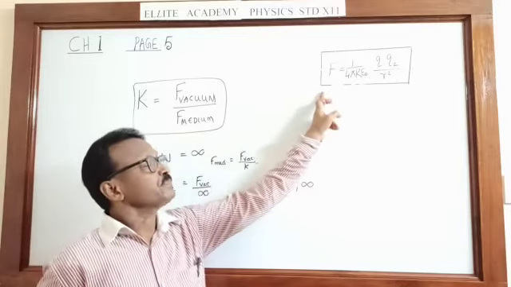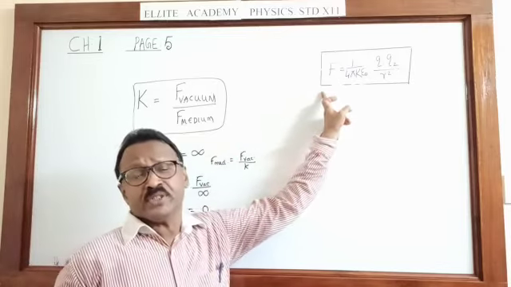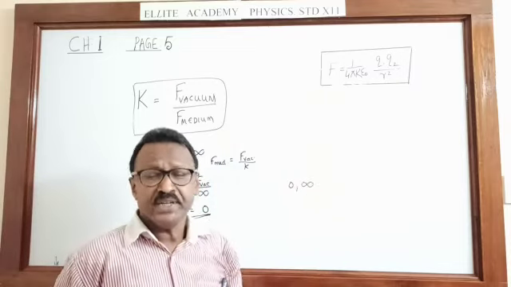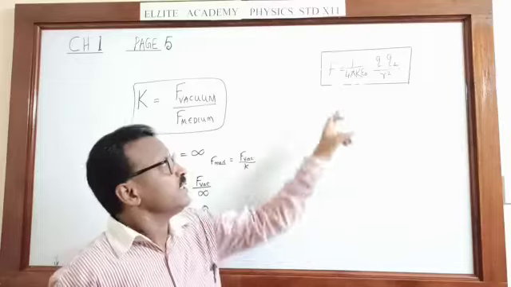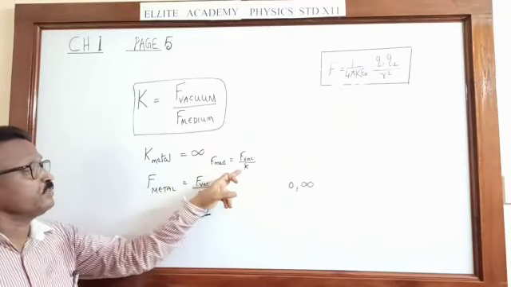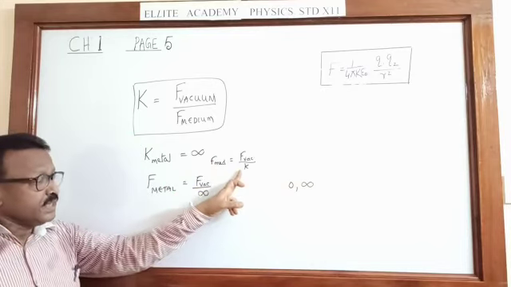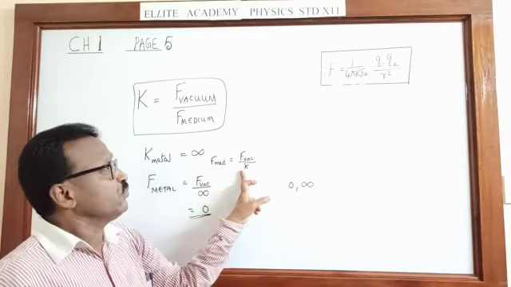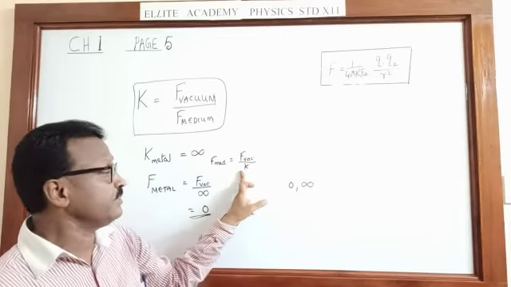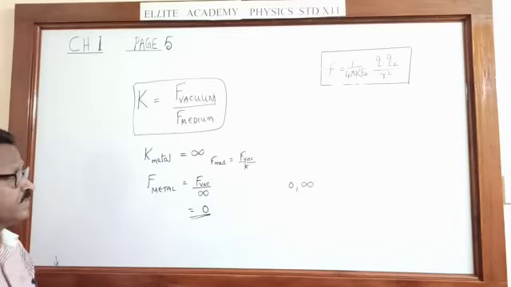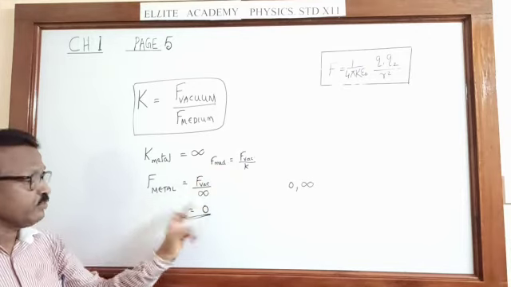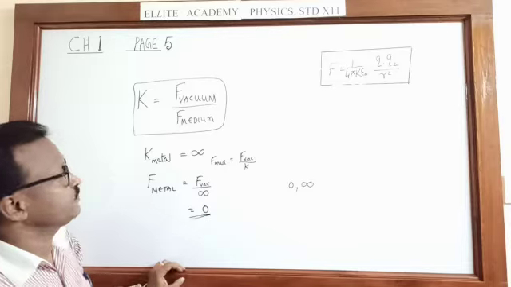Let us sum up. The force between two charges is maximum in air or vacuum. In any other medium it is less, equal to force in vacuum divided by K. It is a constant for the material. For air or vacuum it is going to be 1. For any other medium it is going to be more than 1. In the case of metal, K is going to be infinite. So F vacuum upon infinite is going to be 0.